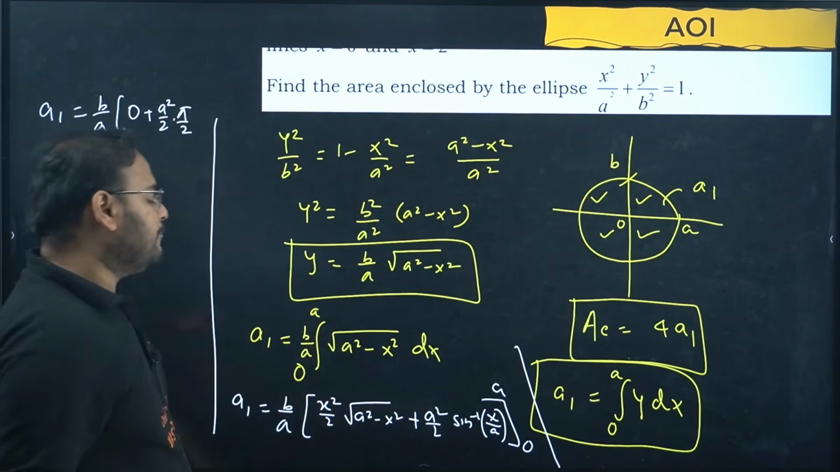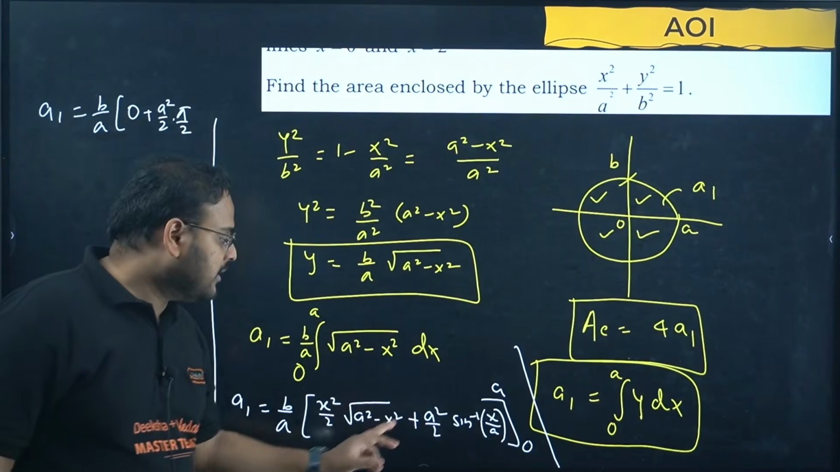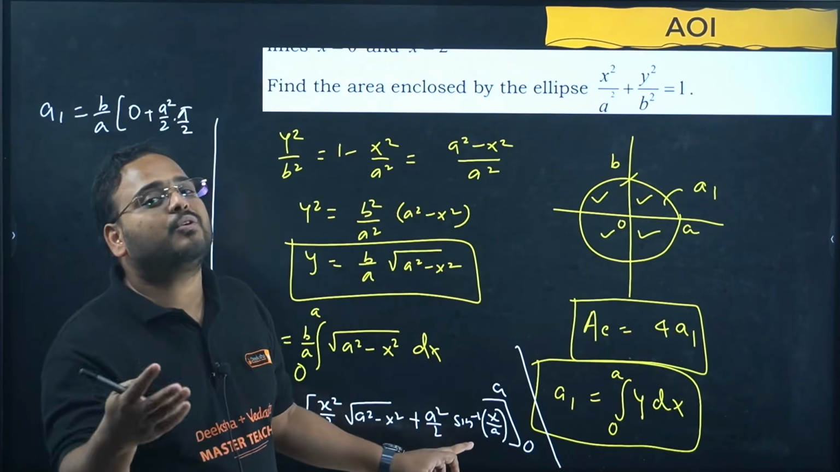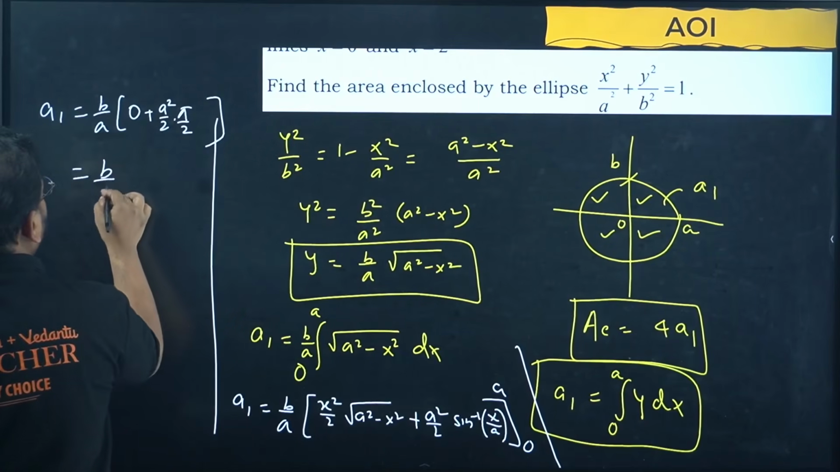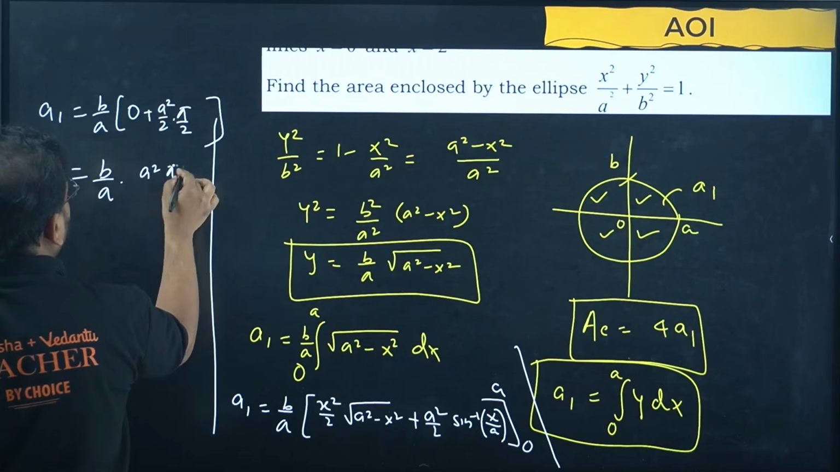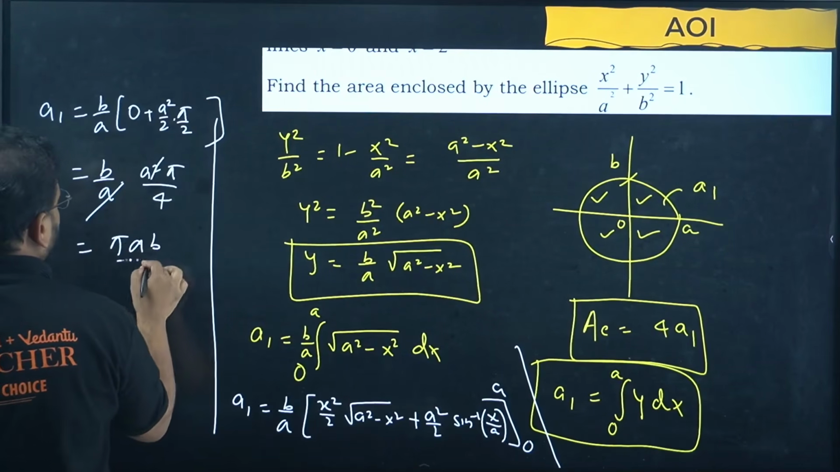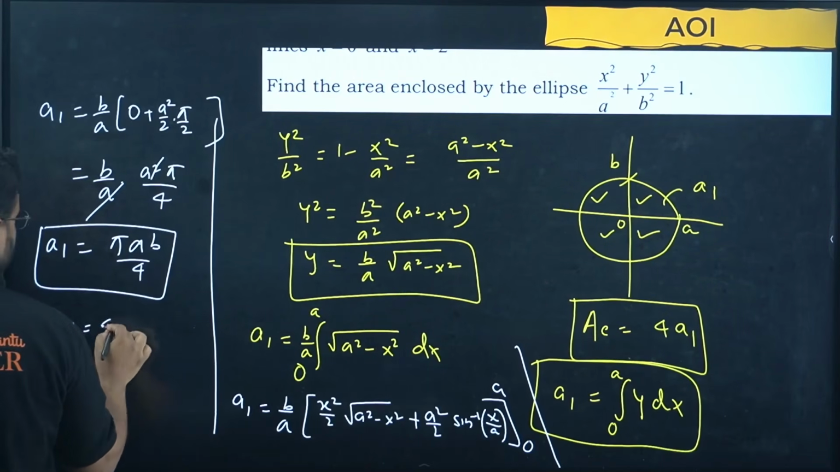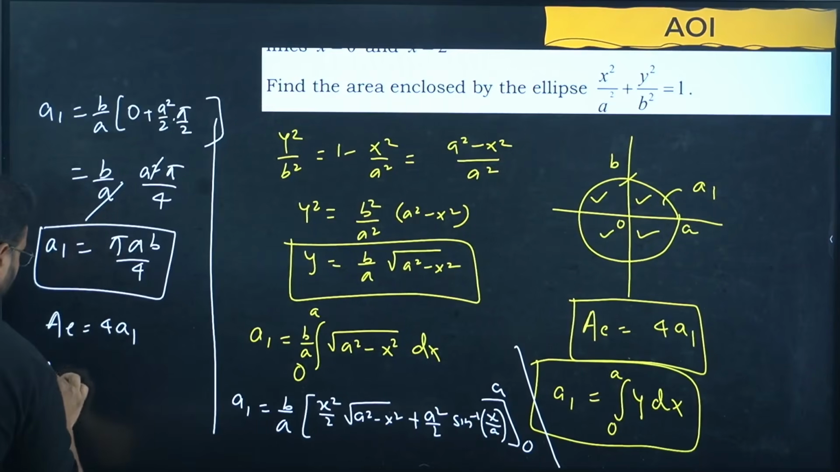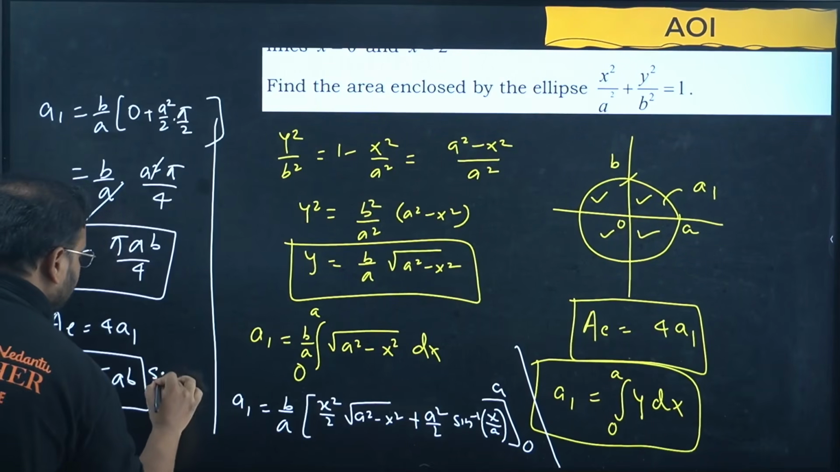What about the lower limit, sir? Put 0. 0 square by 2 is 0, the whole thing becomes 0. Sine inverse of 0 by a, sine inverse of 0 is also 0. So the lower limit is entirely 0. No need to solve further. b by a into a square pi upon 4, and a cancels, so pi ab upon 4 is the small area, part 1. I want the area of the ellipse, that is 4 of a1. So the 4 will cancel, and the area of ellipse is simply pi ab square units.